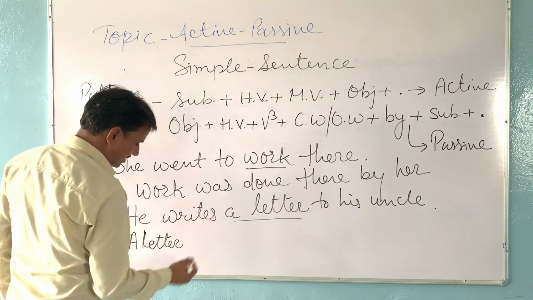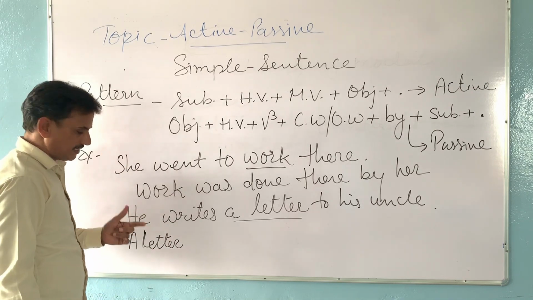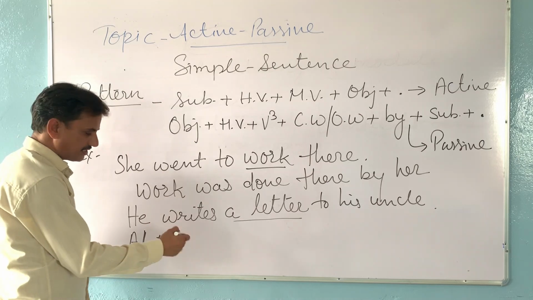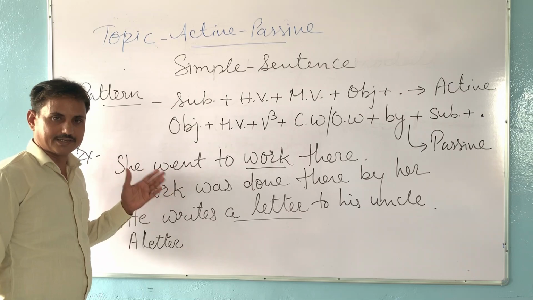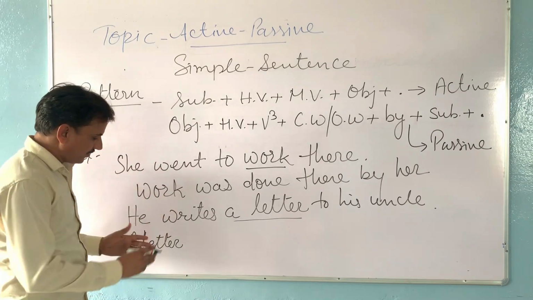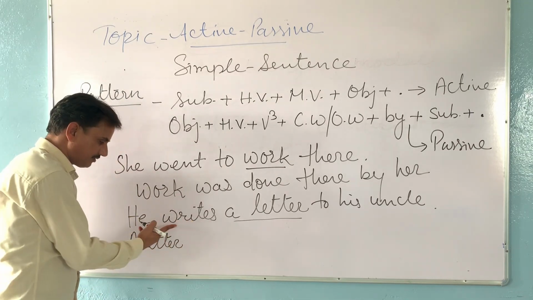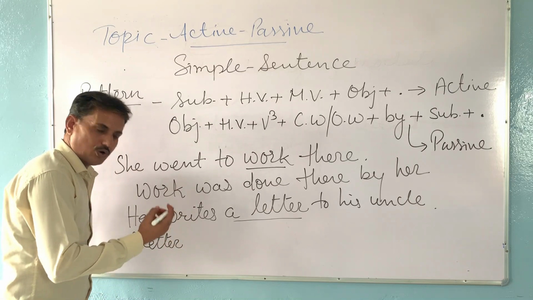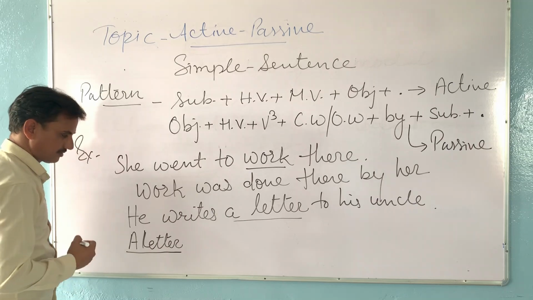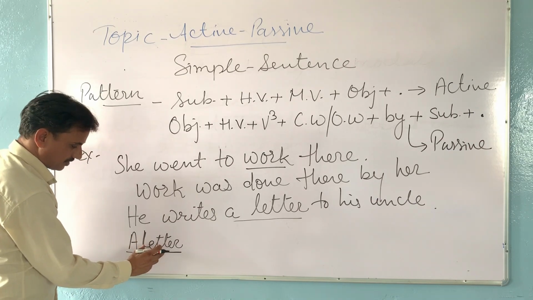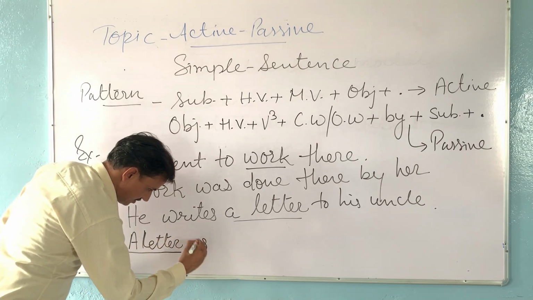Then we will change the tense. First form is given here according to the chart of the tense. We will change it, means we will use is, am, or are. In the previous video of mine, I explained different rules of changing tenses. So according to that chart, we will change the tenses. In this sentence, present simple tense is given. So we will use is, am or are, any one among them according to our subject. Our subject has become a letter, and this subject is singular. So we will use is.